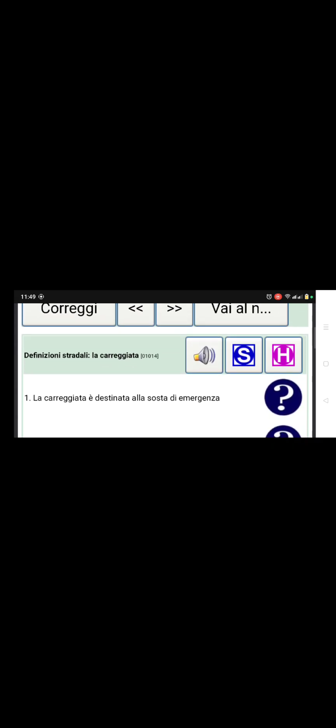Our next question is the carreggiata. We have not done the lesson on carreggiata. And carreggiata is the lane they reserve for the circulation of the vehicles. So we have not done it. So we reserve this quiz for the other lesson.